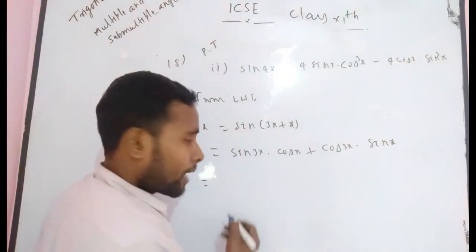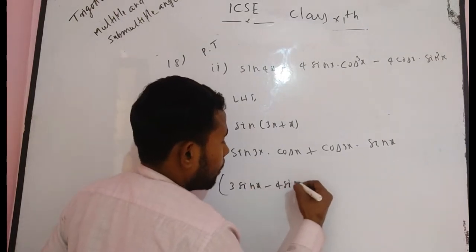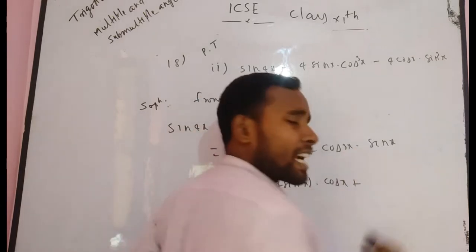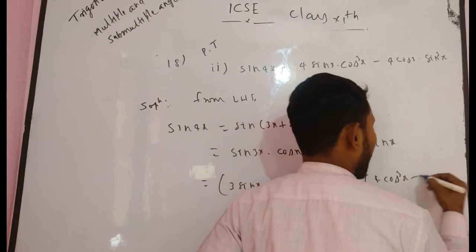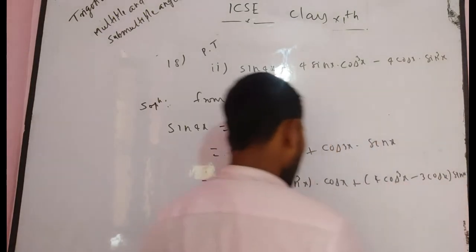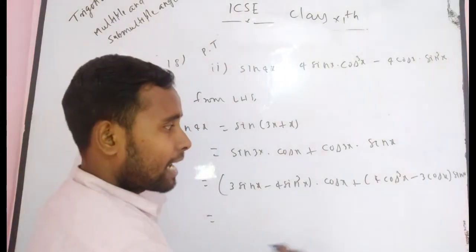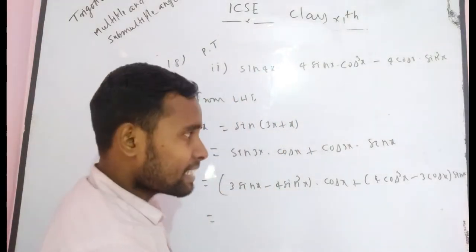Sin 3x is equal to what? Sin 3x is equal to 3 sin x minus 4 sin cube x, into cos x, plus cos 3x is equal to what? Cos 3x is equal to 4 cos cube x minus 3 cos x, into sin x. Now you have to manipulate again. Multiply 3 sin x into cos x, and here it is also minus 3 sin x into cos x. Both will vanish each other.